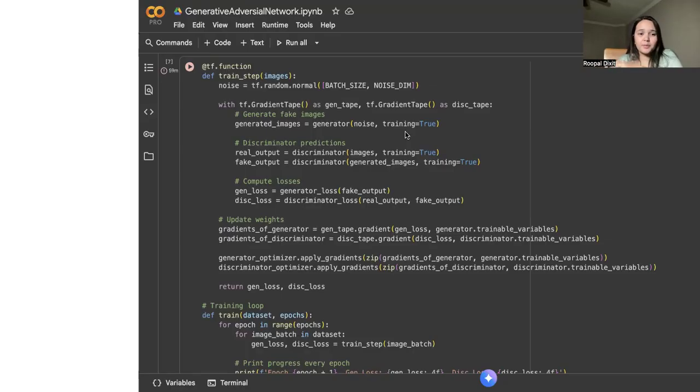For the training step, we run one training step, computing the losses and updating both the networks. Then in the train loop, we loop through the dataset for a specified number of epochs, which I have set to 5. You should at least go to 10 or 50 to actually make the generated images better.